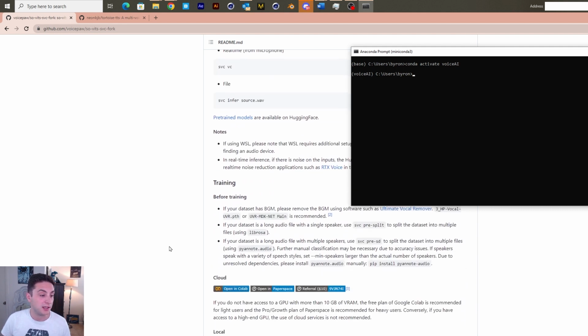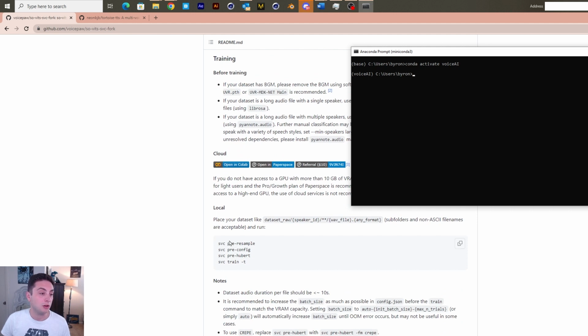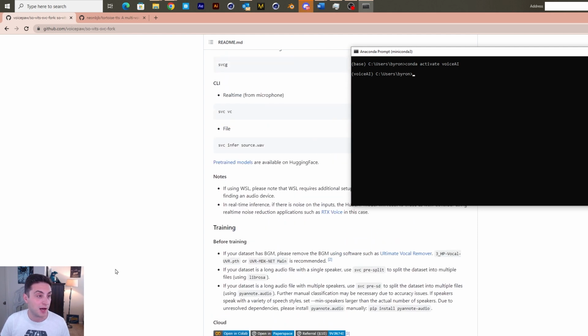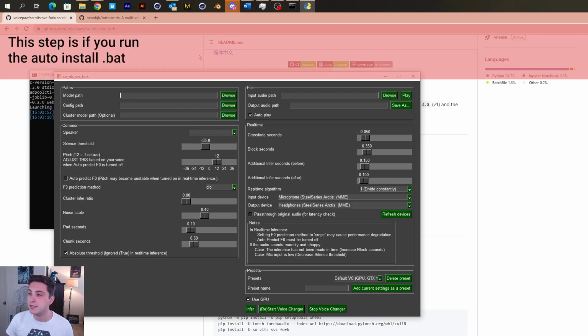You're going to go into training here, and you're just going to follow all of these commands one by one. So first you do the pre-sample, the pre-config, all of these. And then once you've trained the model, then you launch the GUI. This is the interface that comes up once you install it. But funny enough, it's also the last step to use because first we need to train the model.